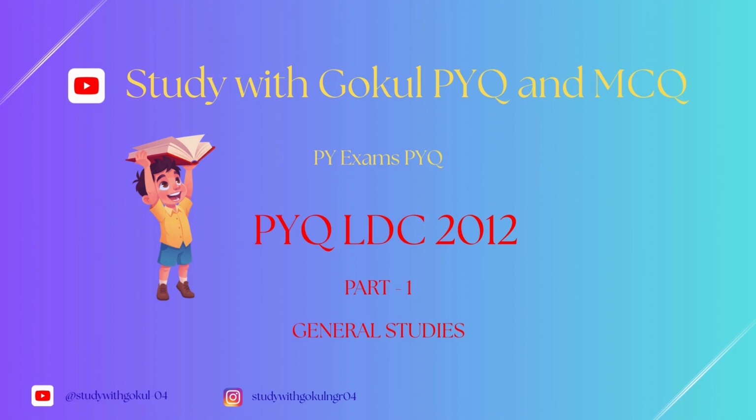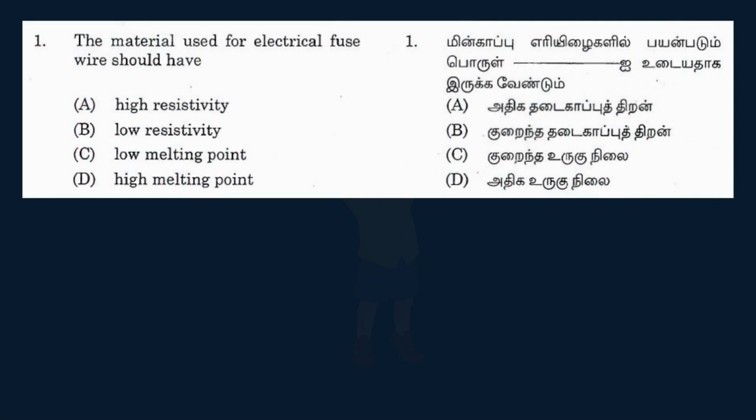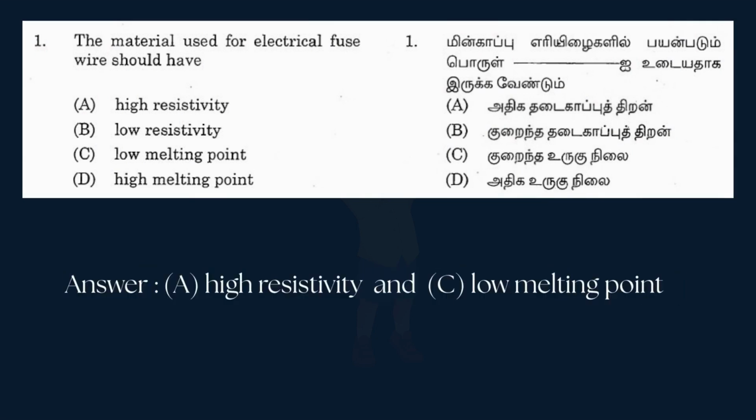In this video we're going to revise previous year questions from LDC 2012. The material used for electrical fuse wire should have: A. High resistivity, B. Low resistivity, C. Low melting point, D. High melting point. Answer is A. High resistivity and C. Low melting point.